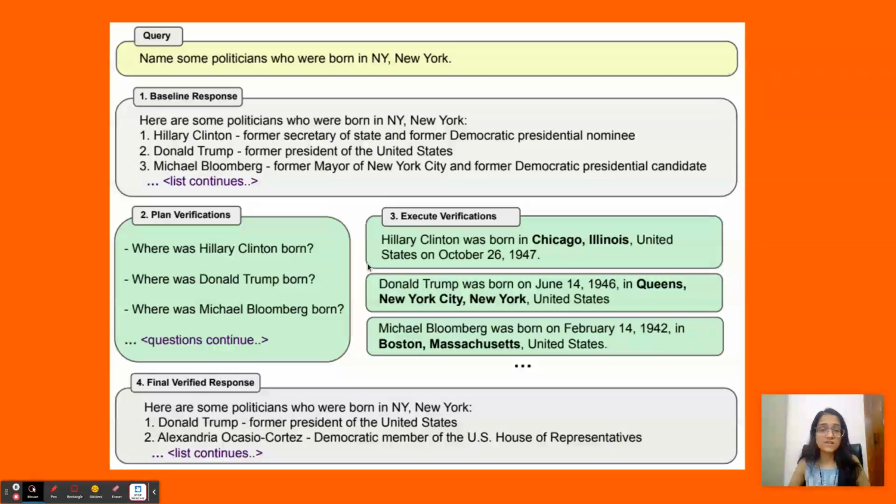Now, once we have these verification answers with us, we go to step 4 where it uses everything from all the verification questions and answers, and tries to revise its response. And if we see over here in the revised response, we do not see Hillary Clinton. So this has reduced the hallucination in the response.